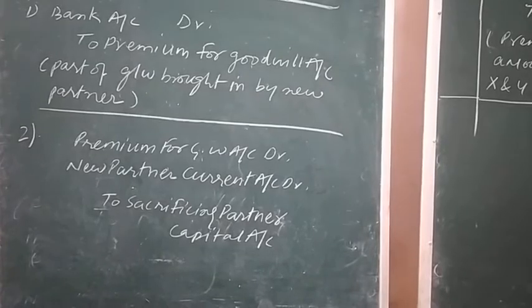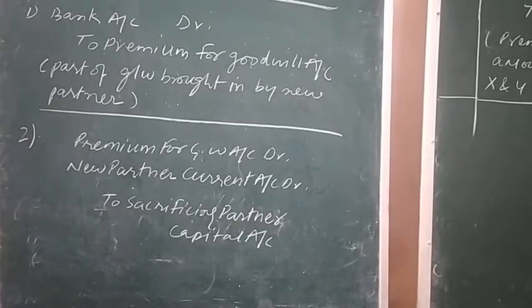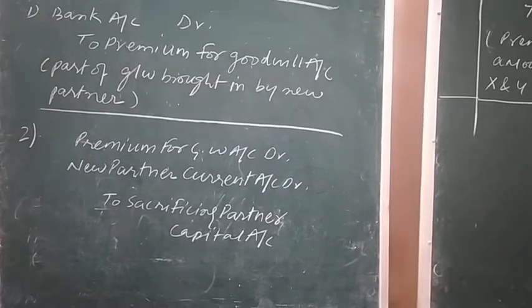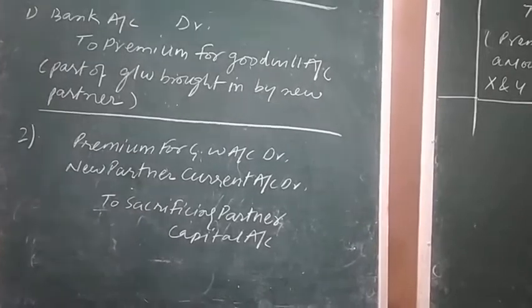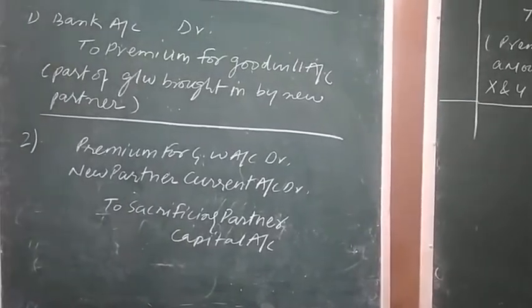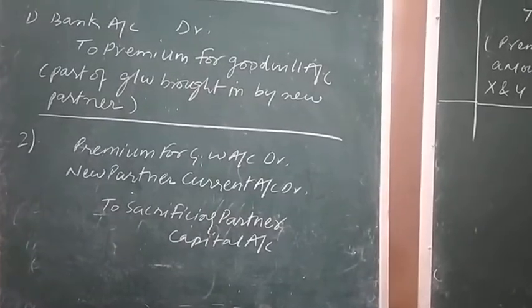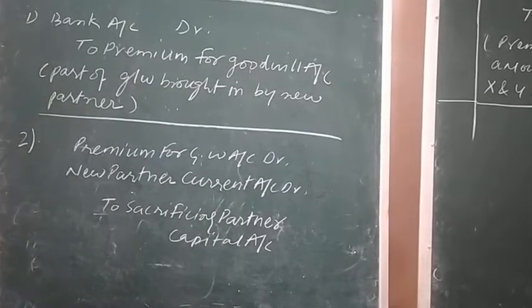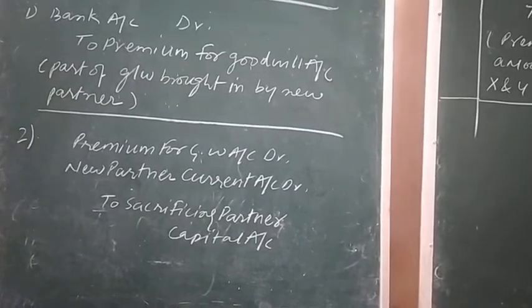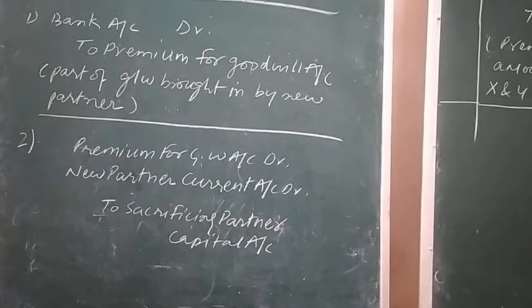To sacrificing partner's capital account, whole goodwill which is debited is to be credited among sacrificing partners in the sacrificing ratio. So these are two basic journal entries which need to be passed. Here we need to make necessary changes, that is, in place of partner we need to write the name of the partner, and solve the question.